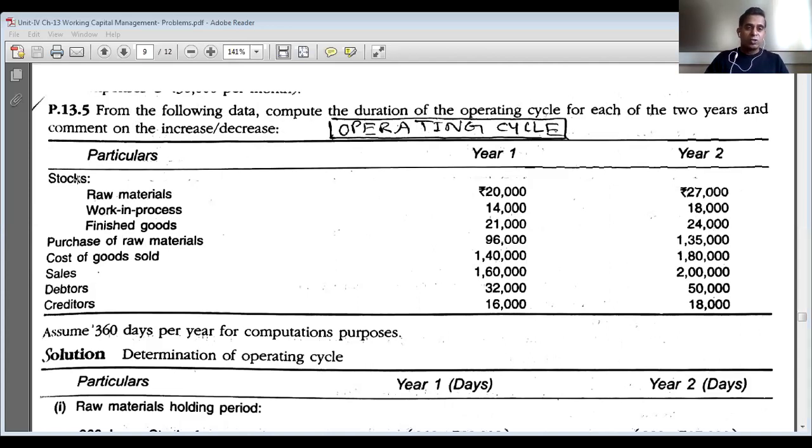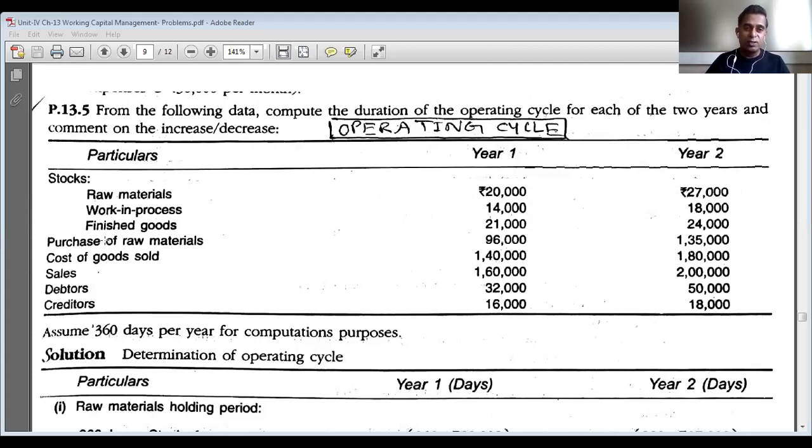First, information on stock. Stock of raw materials in year 1 is 20,000 rupees, and in year 2 it is 27,000 rupees. Stock of work in process in the first year is 14,000 rupees, and in the second year 18,000 rupees. Stock of finished goods is 21,000 rupees in year 1 and 24,000 rupees in year 2.